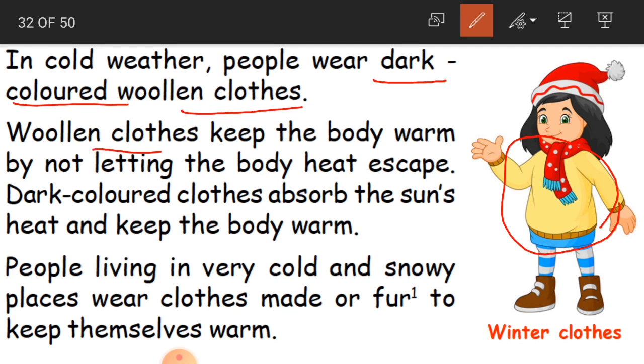Woolen clothes keep the body warm by not letting the body heat escape. How do they do that? By not letting the body heat escape. Whatever heat is produced from the body, it is not going to escape from the body. So that is why we feel warm.